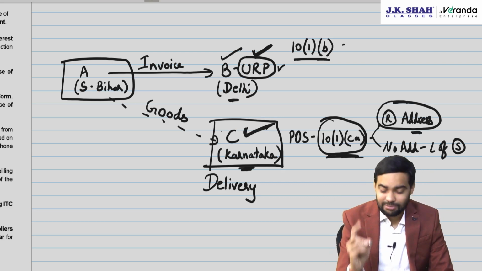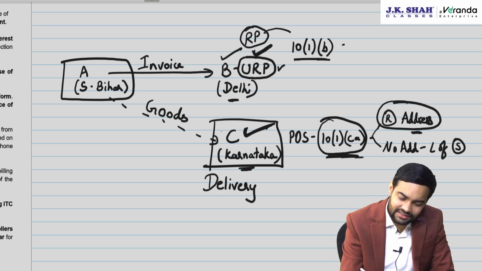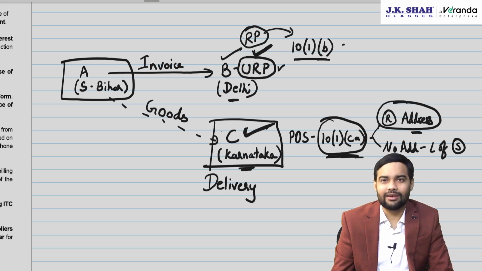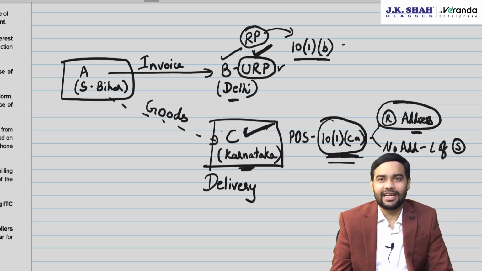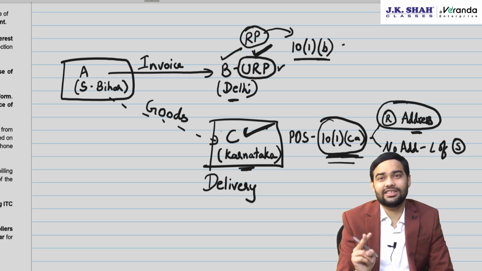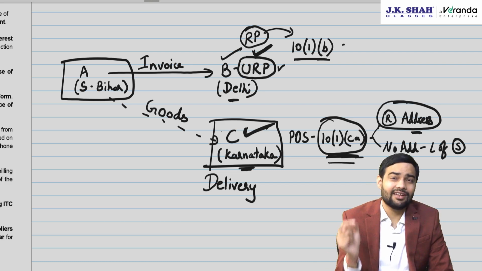Now, suppose there is a registered person question, then please don't apply this, go by 101B. If it is to an unregistered person, then go by 101CA. Note this distinction and keep it. It's very important for your examination purposes because it will help you determine C plus S or I.